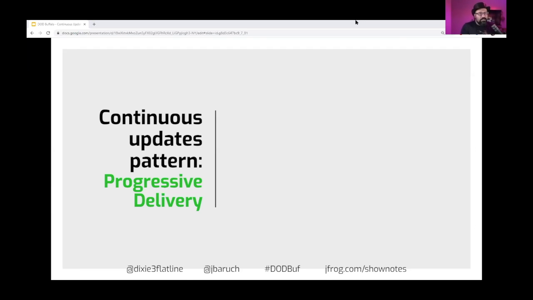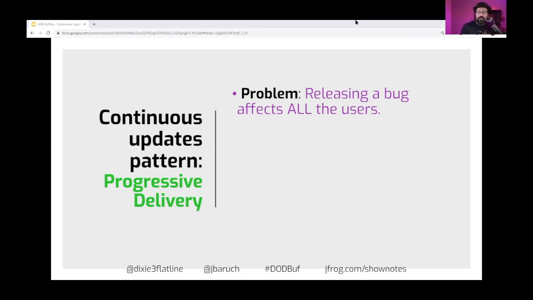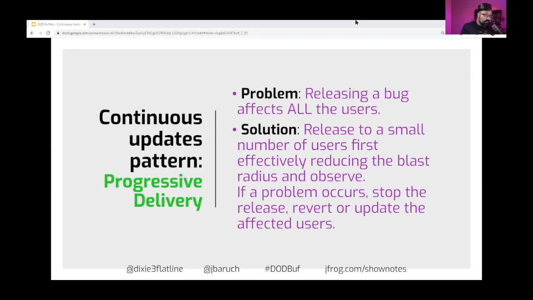And the first is progressive delivery. Progressive delivery is a very simple idea: if you deploy something erroneous to all of your users, all of them suffer. So instead of deploying to everybody, let's deploy to a part of them and see what's happening. And if there is a problem, the blast radius, and I love the term blast radius, will be reduced to a portion of users that will suffer, and then we can stop the release or update the affected users.